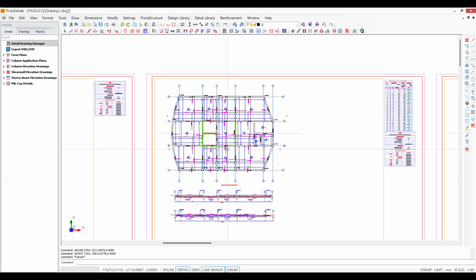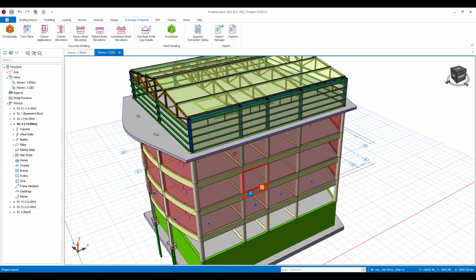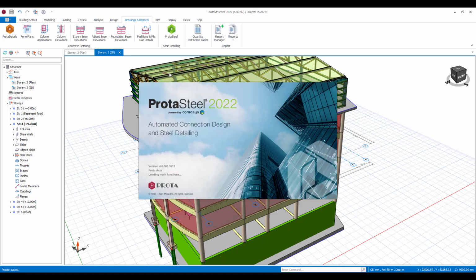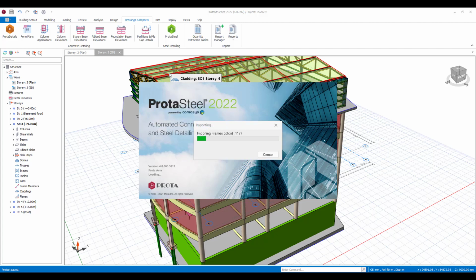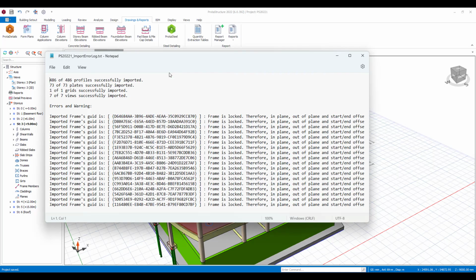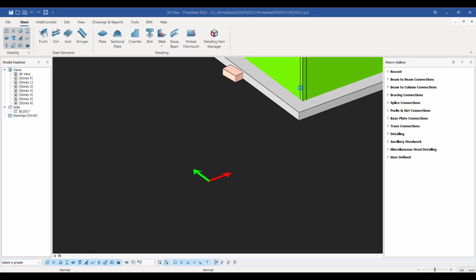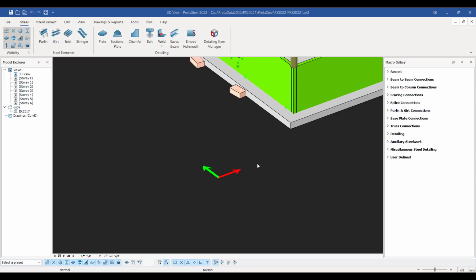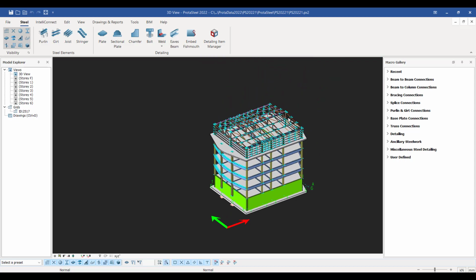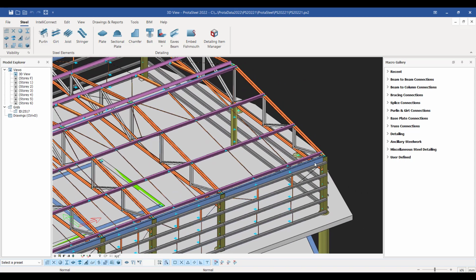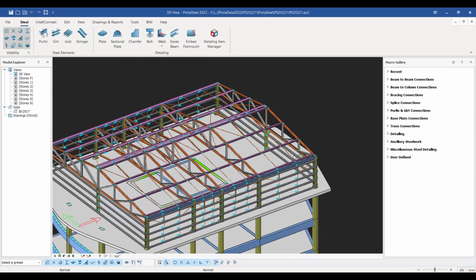Now if I come back to ProtoStructure, I now want to come in and look at the steelwork, and to do that, I'm going to load ProtoSteel. So what we've done is the analysis and design of the steelwork within ProtoStructure, but of course to complement or complete the design, we also need to consider the steel connection design in here. So I've come in here into ProtoSteel.